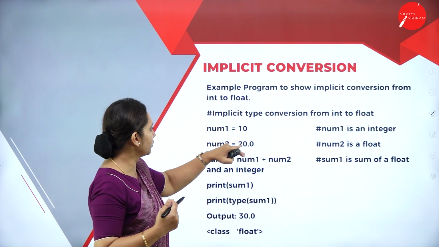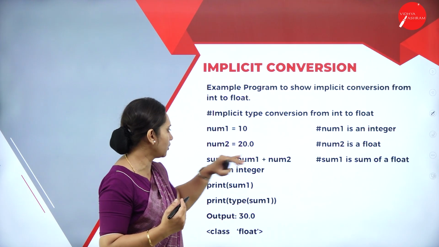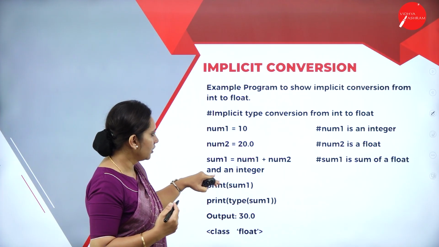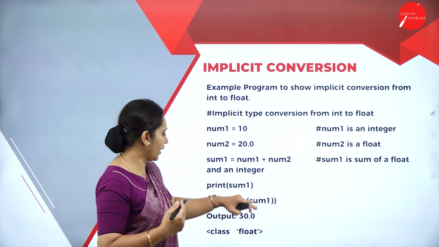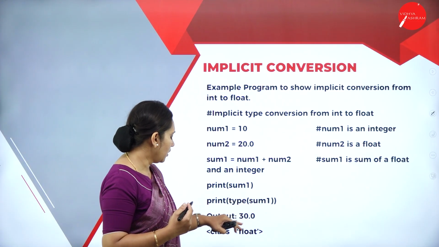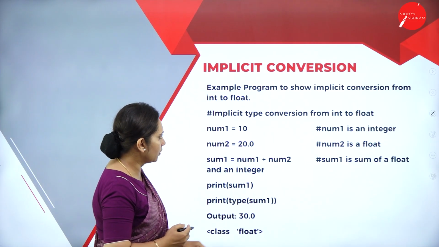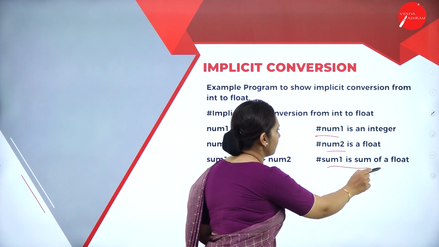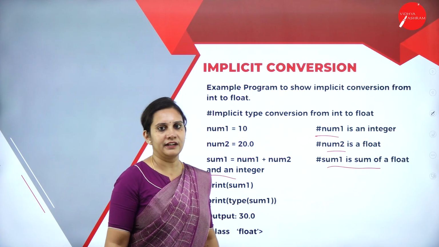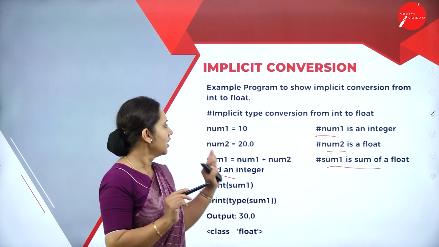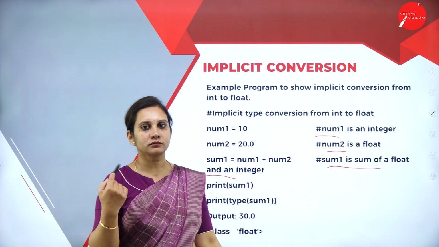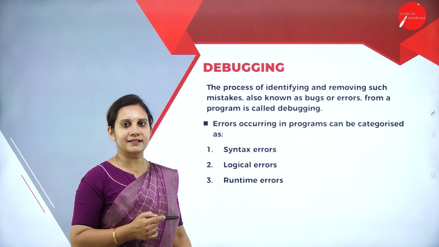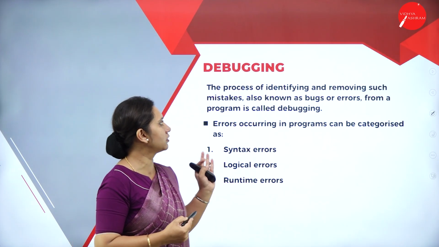So num1 is equal to 10, num2 is equal to 20.0. Sum is equal to num1 plus num2. You can see print sum1, print type of sum1. Output is 30.0. That is, num1 is an integer, num2 is a float. Obviously, the sum will be float, with an integer and a float in combination. So this we call the implicit conversion type.